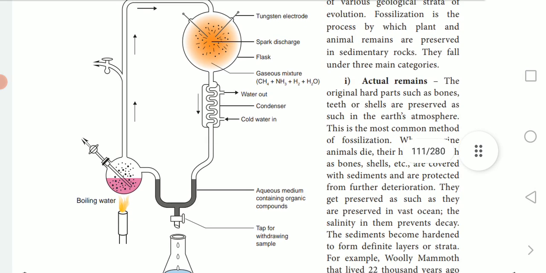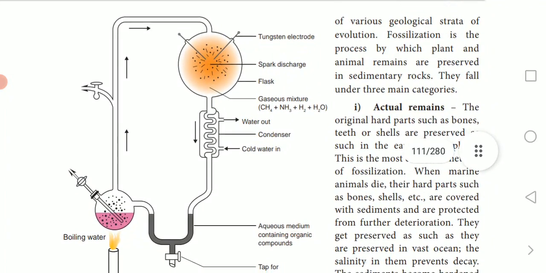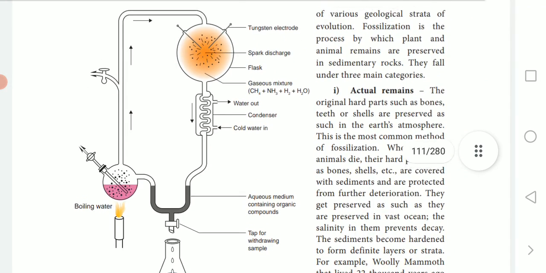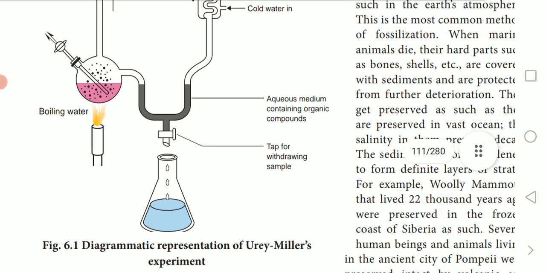This diagram shows how organisms may have existed in this world. In what conditions? That's what we are going to see now. In this experiment, a mixture of gases was allowed to circulate over an electric charge from a tungsten electrode.